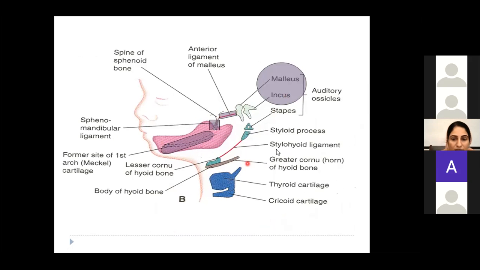Now, what are the bones which are derived from second pharyngeal arch? Okay, so now you can see this line. This line is derived from second pharyngeal arch.